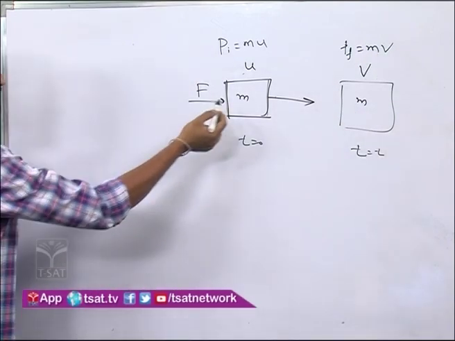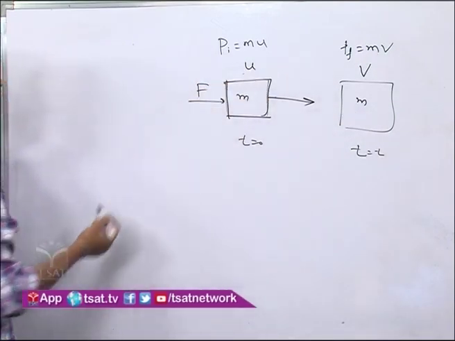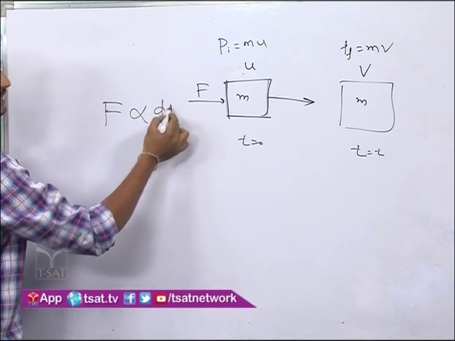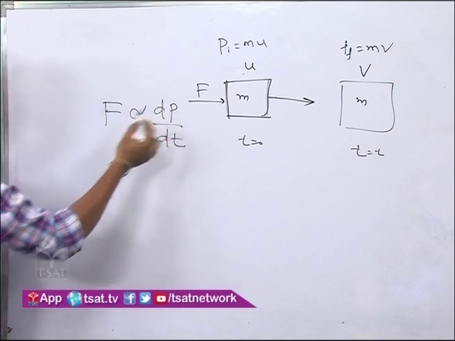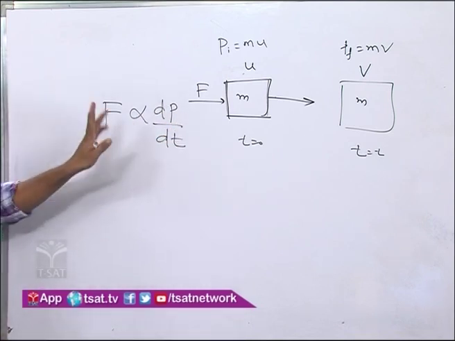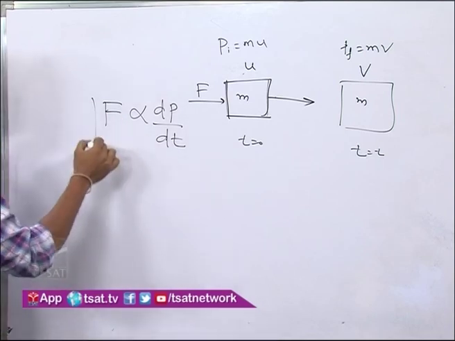Now see, because of the applied force, the momentum has changed in time t. The rate of change of momentum is directly proportional to the applied force on that object. This is what is called Newton's second law.